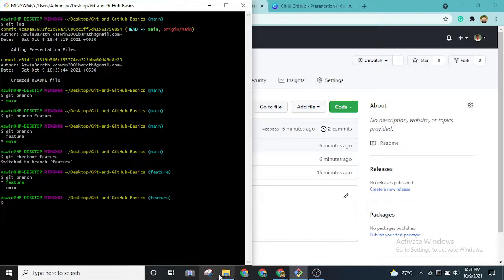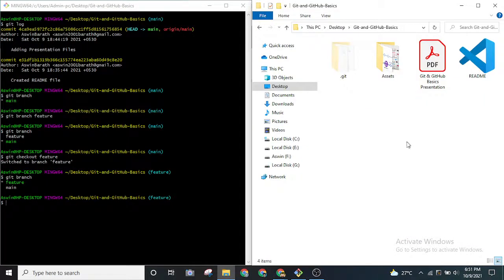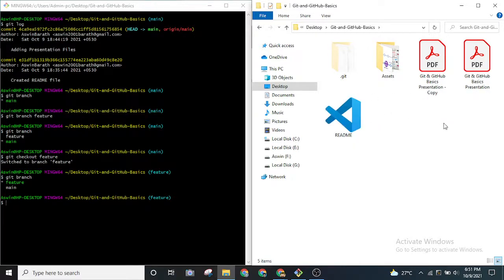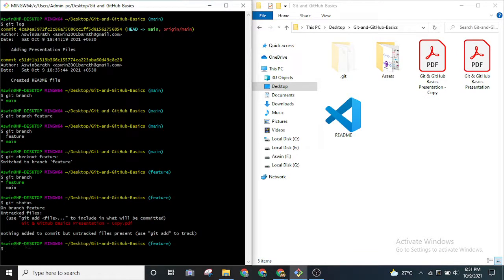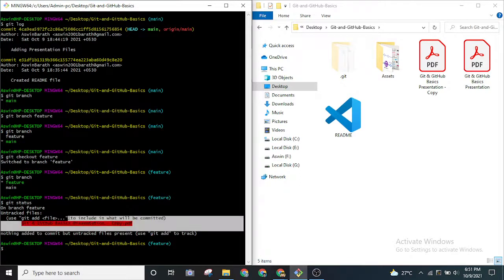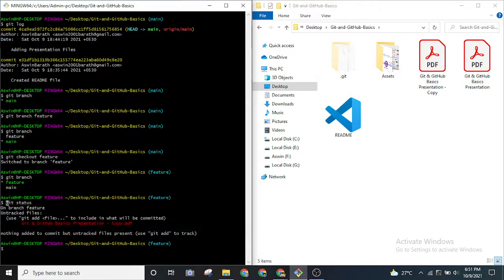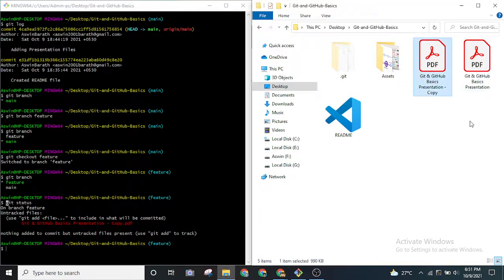Let me open this git basics again, and let's say I create another copy of the same PDF itself. Now when I try to see the status of our current local repository, as you can see, it is telling us that there is an untracked file, an extra file that you have created and it is not yet committed.